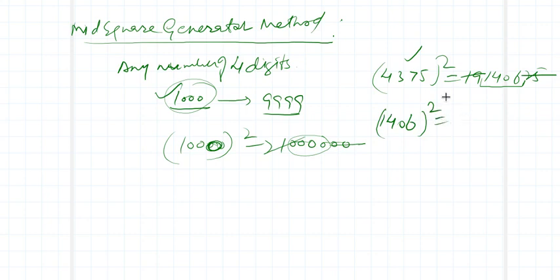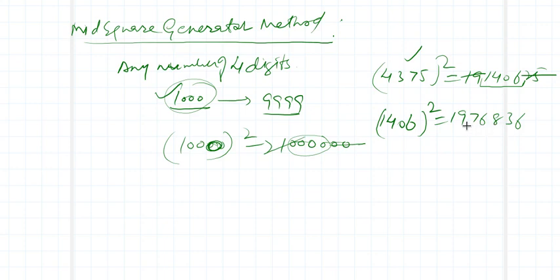And what is its square? 1976836. It's 7 digits.